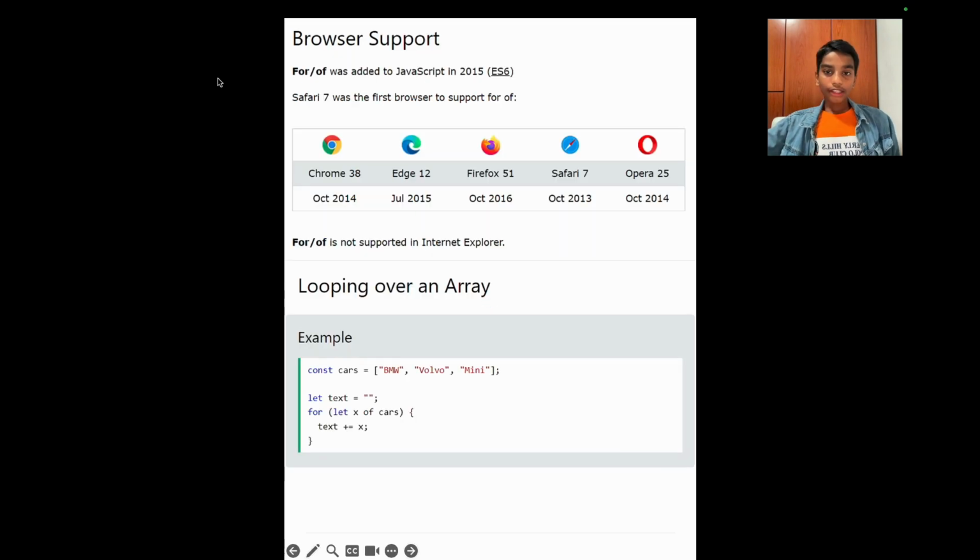So you may ask, what is the browser support for for...of? It was added to JavaScript in 2015, ES6. Safari was the first browser to support it. Here is a table for all modern browsers which support it, with all the versions. But if you're using Internet Explorer, I'm sorry to say that for...of is not supported there. I advise you to switch to Chrome, Edge, or Safari if you're a MacBook user.